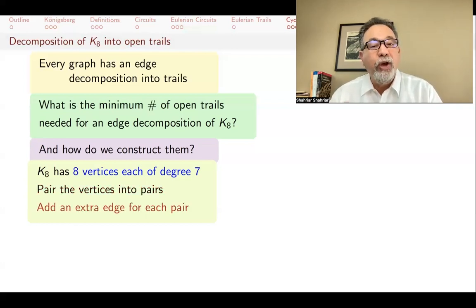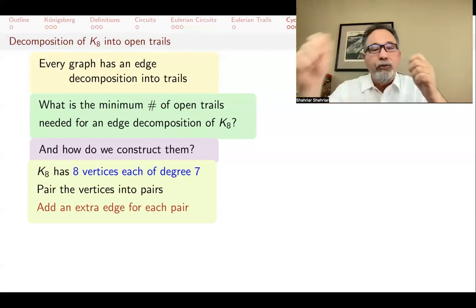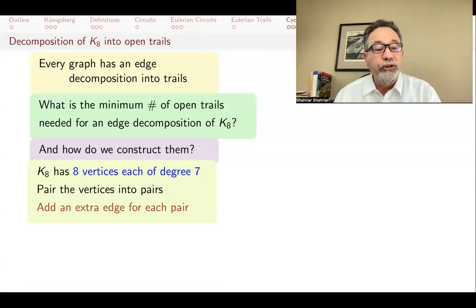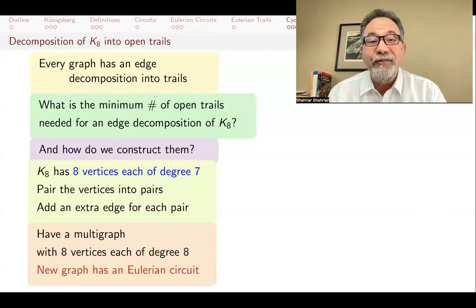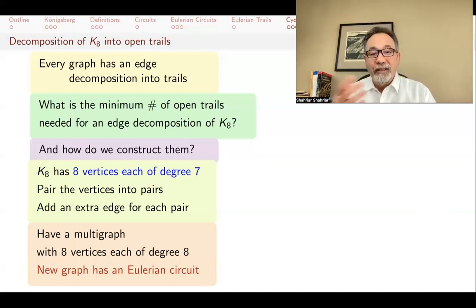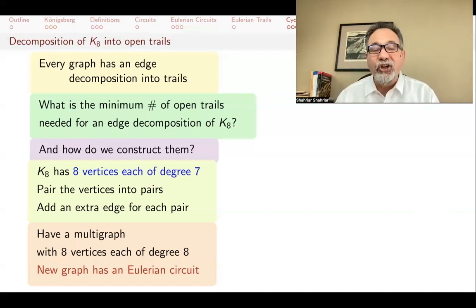For each pair, you add an extra edge between them. So if I pair this vertex and that vertex, I put another edge in it. Now I get a multigraph. But this time, this multigraph still has 8 vertices. I didn't add any vertices, but every vertex now has degree 8 because I added an edge to every vertex. And now, because this graph has all even degrees, I know that it has an Eulerian circuit. But this is not the graph I wanted. That's not the K8. It's something else. But this new graph that has all these double edges has an Eulerian circuit.